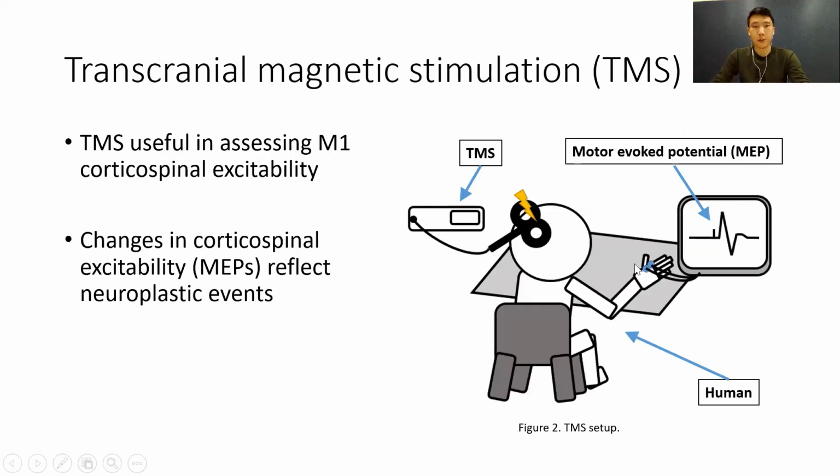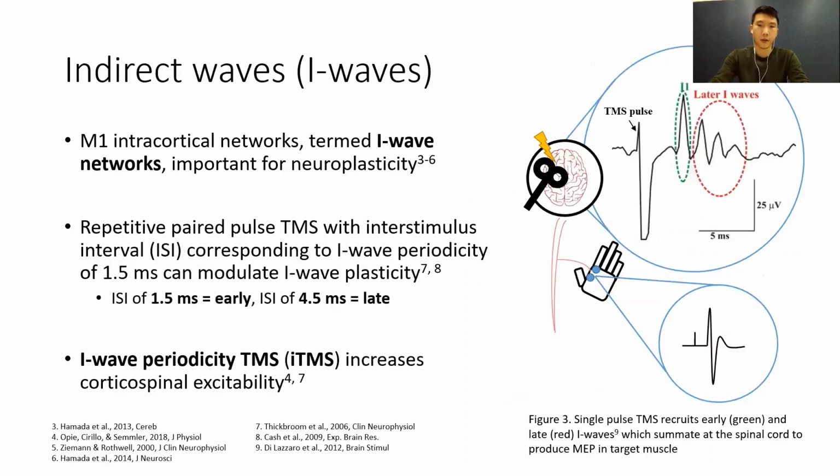One of the many useful ways of assessing these connections is to use transcranial magnetic stimulation, or TMS. When applied over the scalp above the motor cortex, TMS emits an electromagnetic pulse which activates the motor neurons below it, activating the corticospinal tract, thus producing a motor evoked potential, or MEP, in target muscles. It is thought that a change in corticospinal excitability, or a change in the MEP, reflects neuroplastic events. So naturally, TMS has also been used to assess neuroplastic events.